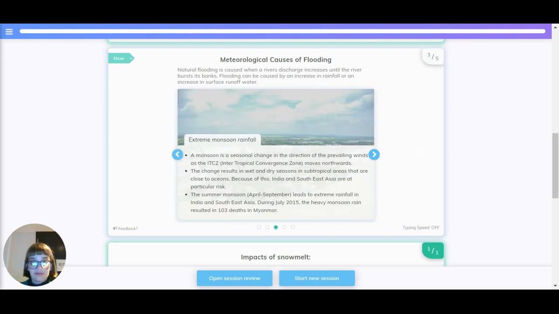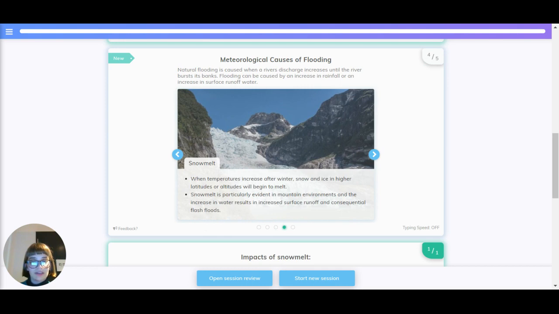Extreme monsoon rainfall. A monsoon is a seasonal change in the direction of prevailing winds as the ITCZ, Intertropical Convergence Zone, moves northwards. The change results in wet and dry seasons in subtropical areas that are close to oceans. Because of this, India and Southeast Asia are at particular risk. The summer monsoon, April to September, leads to extreme rainfall in India and Southeast Asia. During July 2015, the heavy monsoon rain resulted in 103 deaths in Myanmar.